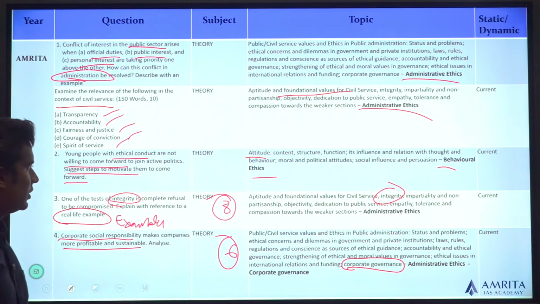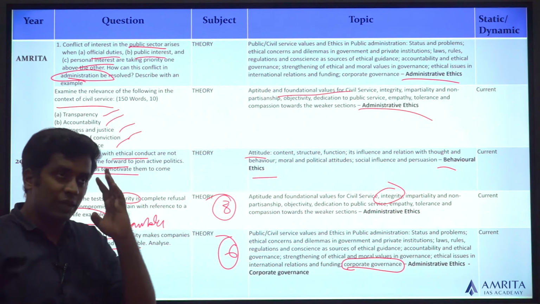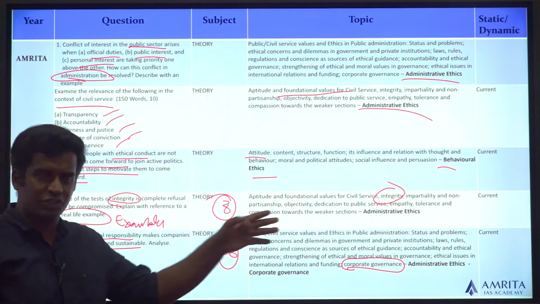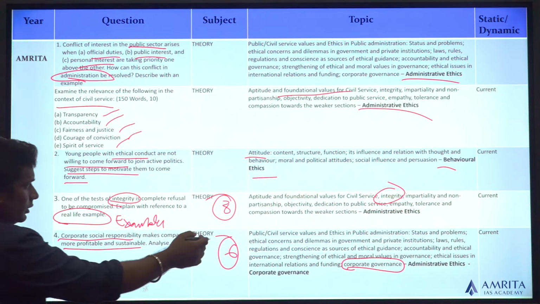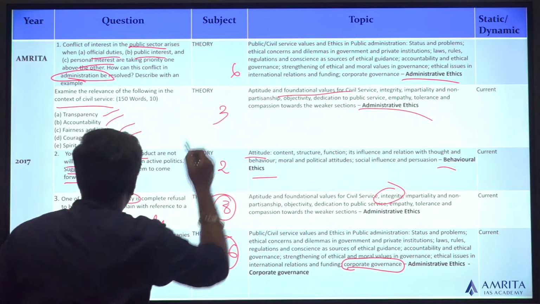Everything has its relation with the syllabus. You can take it word by word from the syllabus. You don't have to think far and find the link. It's rather straightforward. This is topic number 2, this is topic number 3, this is topic number 6.